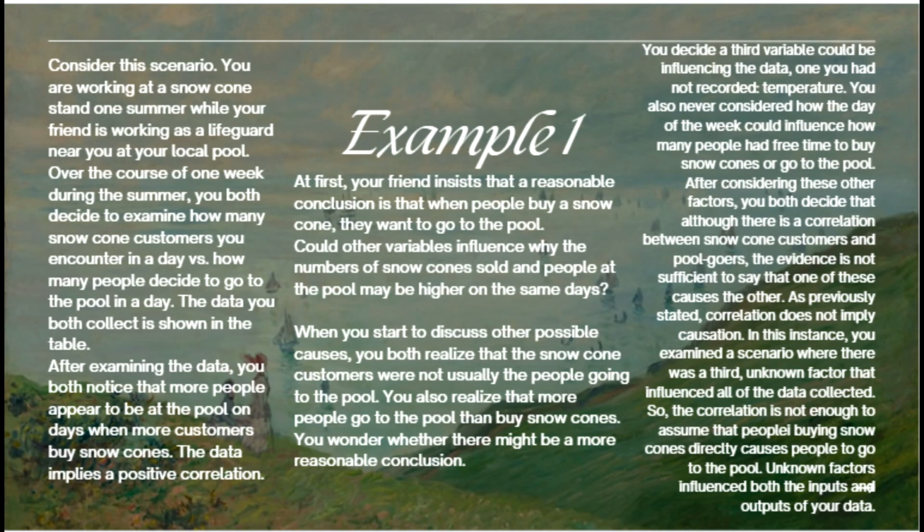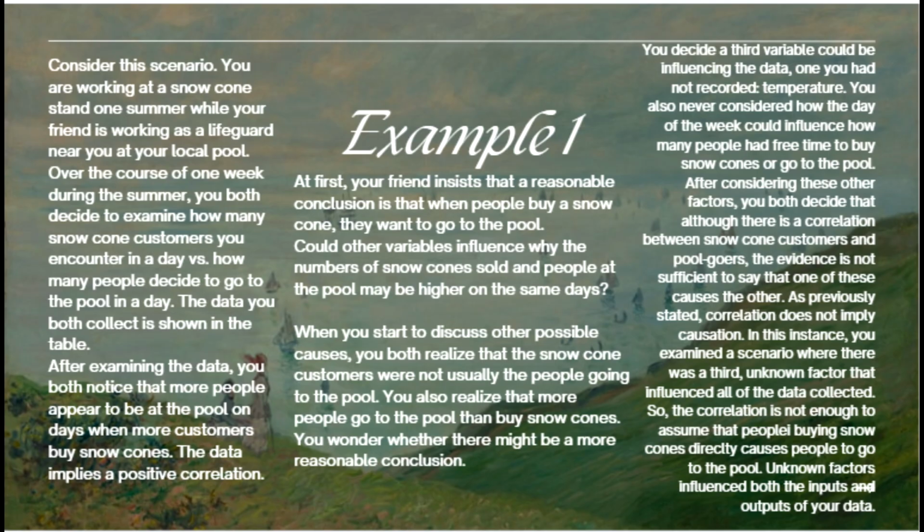When you start to discuss other possible causes, you both realize that the snow cone customers were not usually the people going to the pool. You also realize that more people go to the pool than buy snow cones. You wonder whether there might be a more reasonable conclusion. You decide a third variable could be influencing the data, one you had not recorded, temperature. You also never considered how the day of the week could influence how many people had free time to buy snow cones or go to the pool.